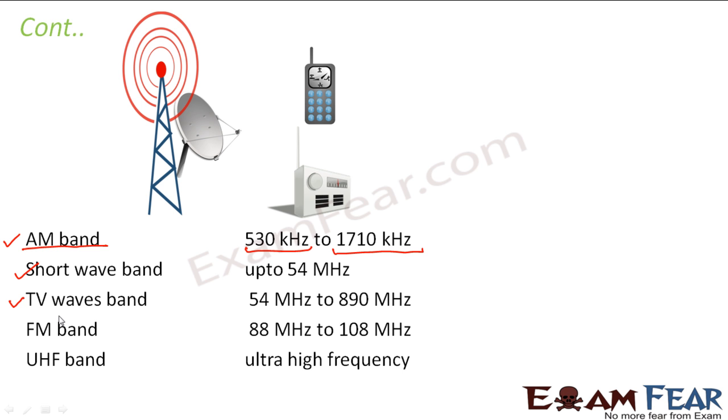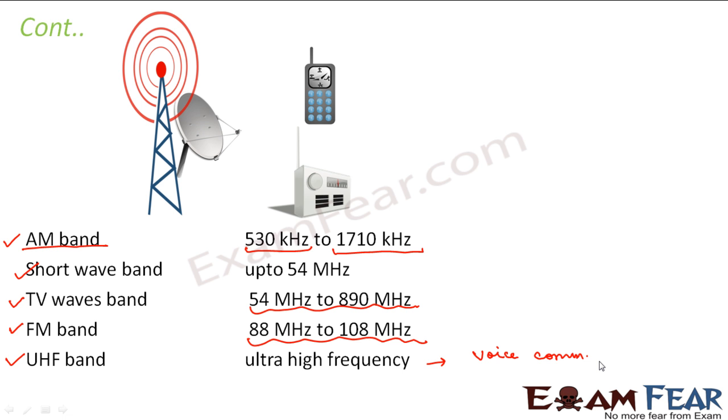Then we have the TV waves band. That means the waves which television uses to capture its signal fall under this frequency range. Similarly, for FM channels, these frequency ranges are utilized. Similarly, there is another band called the ultra high frequency band. This ultra high frequency band is used for voice communication over cell phones. Voice communication, right? So these are all applications of radio waves.